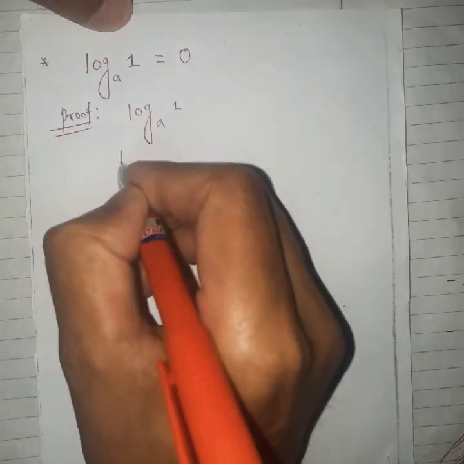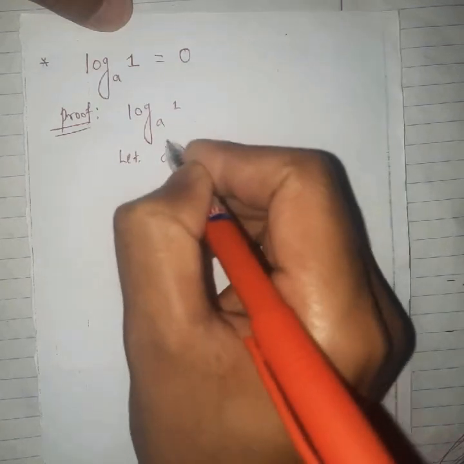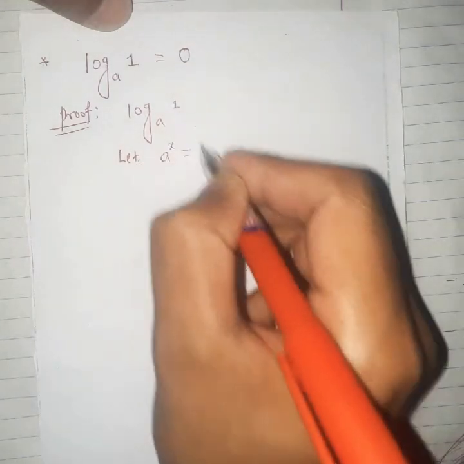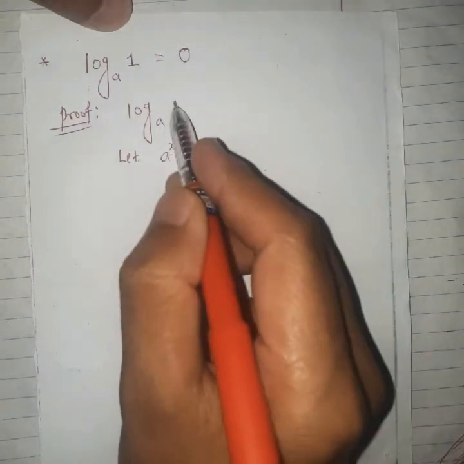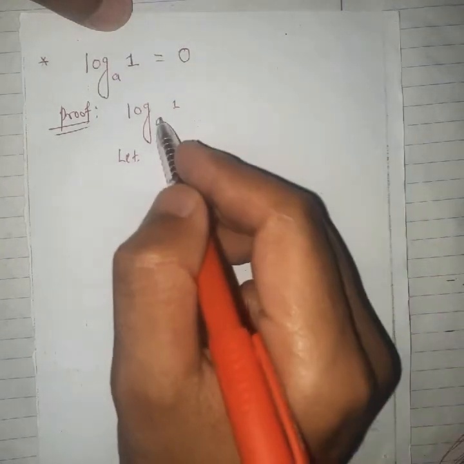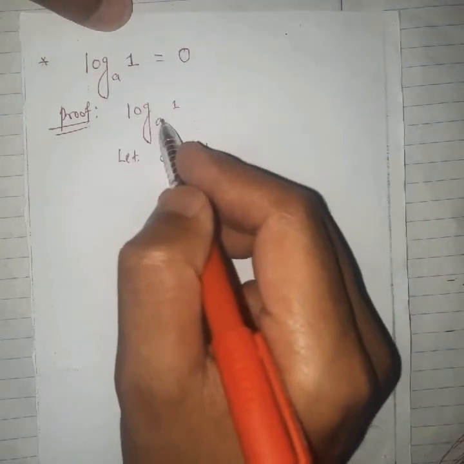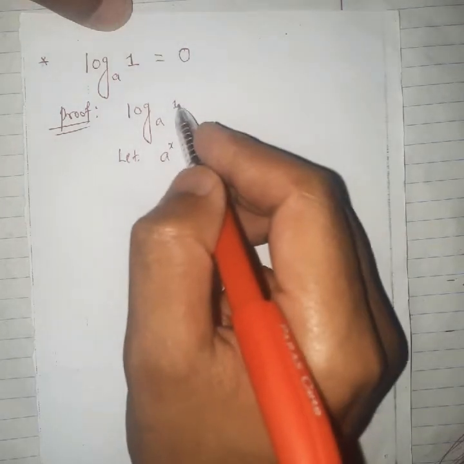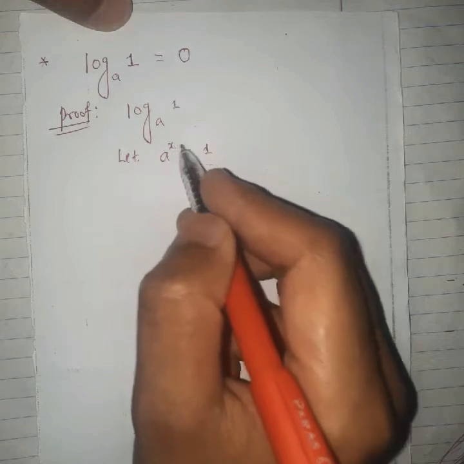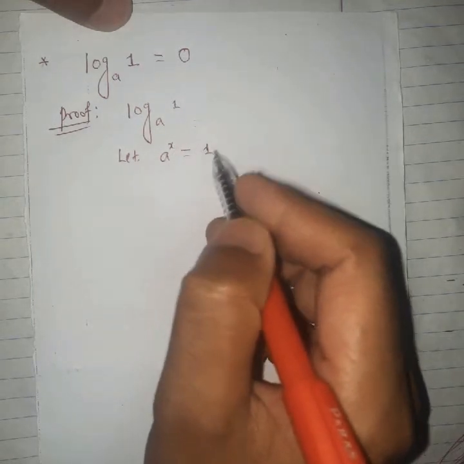Let's suppose the power of a be x to get the value 1. The basic meaning of log of 1 with base a is what is the power of the base number a to get 1.